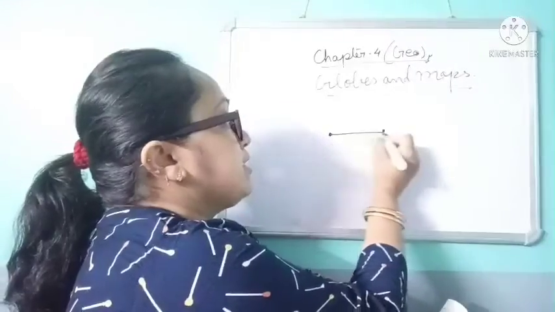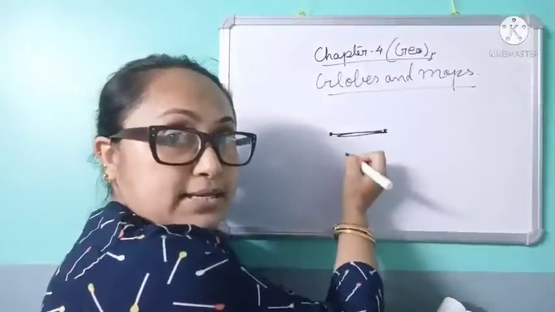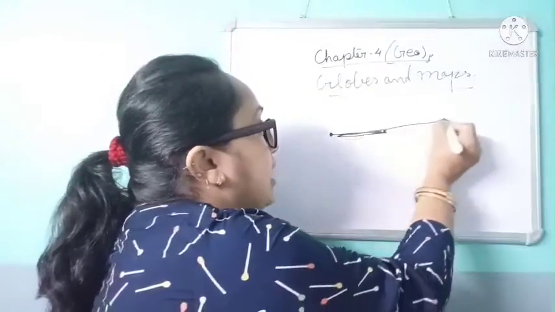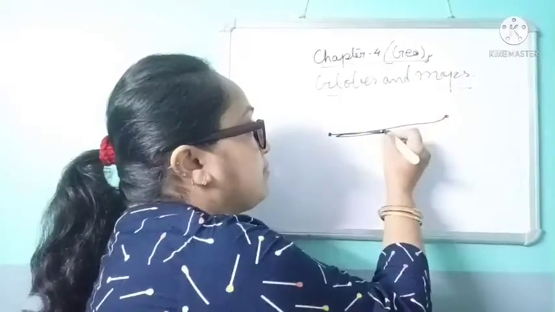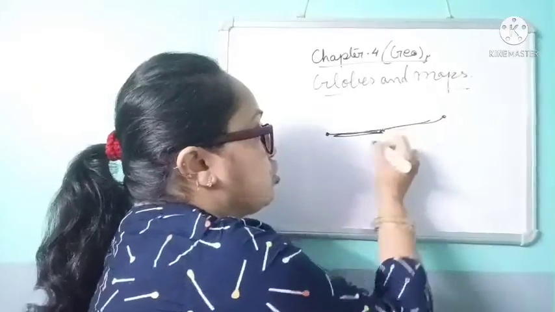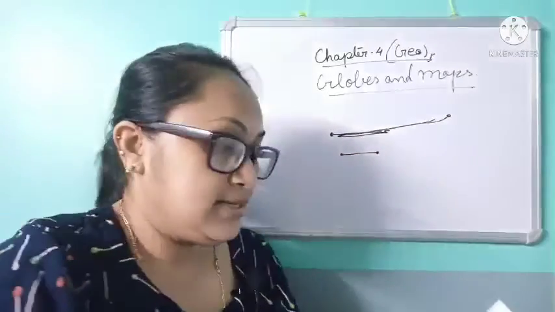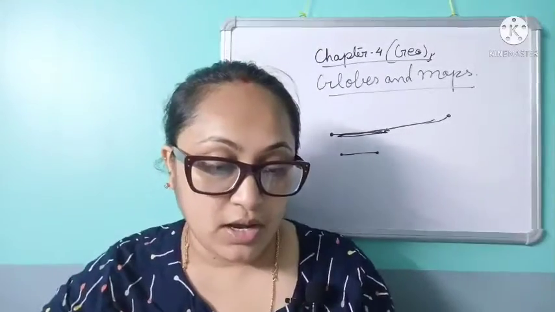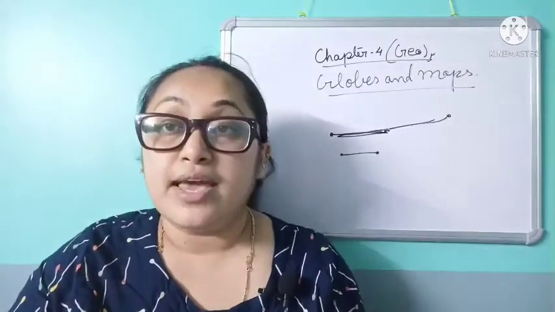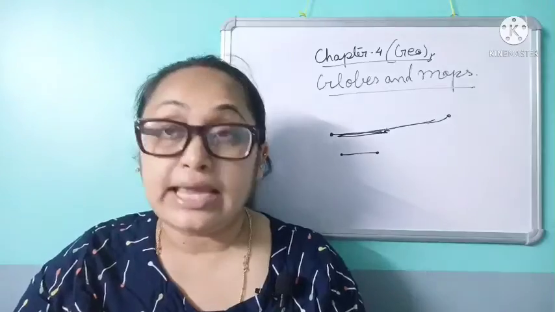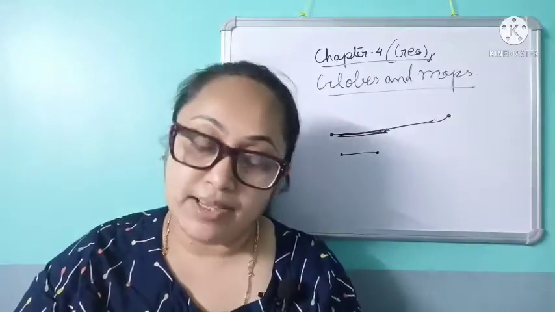Now, what do you mean by distance? The distance is the space between two places. Then it can be long or it can be short. Clear? Okay, this is the long distance and this is the short distance. Near means that we can reach there in a short span of time, and long distance means we will take more time to reach that place.